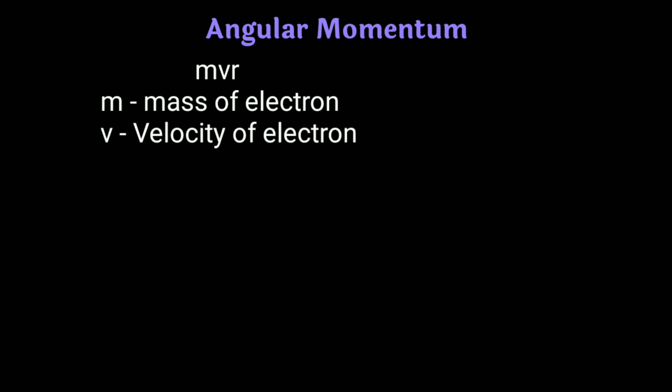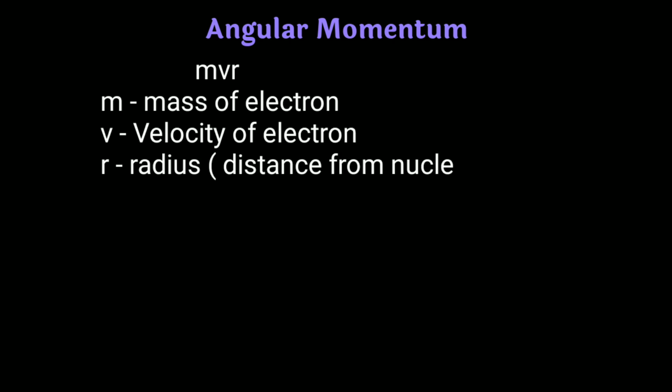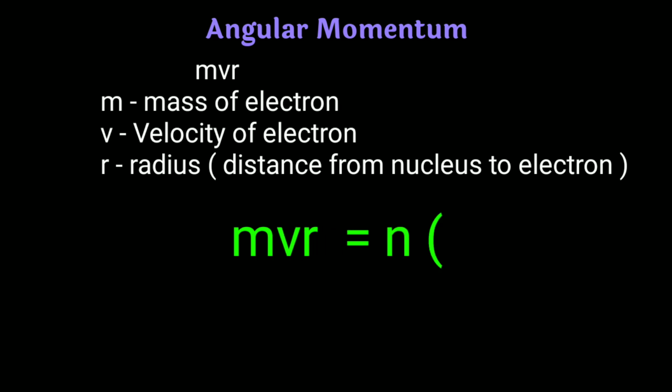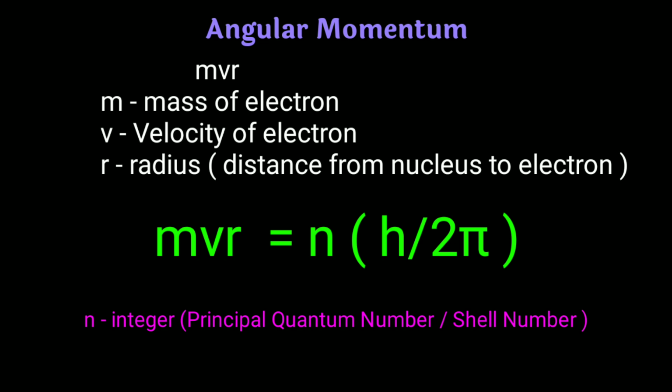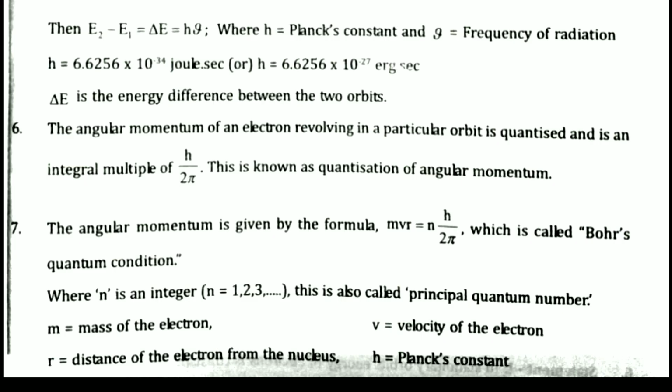So angular momentum, in a circular way we are calculating the angular momentum. Angular momentum mv is quantized. That means it is attached with somewhat of energy, that is equal to h by 2 pi. So it is an integral multiple of h by 2 pi, that means mvr is equal to nh by 2 pi. If you observe the seventh point, the angular momentum is given by the formula mvr is equal to nh by 2 pi.